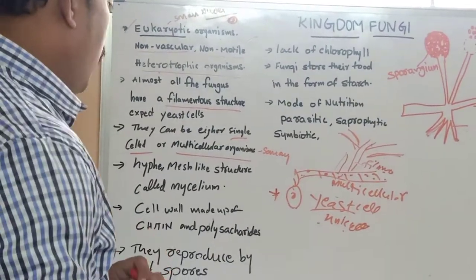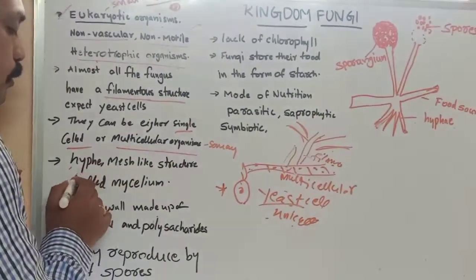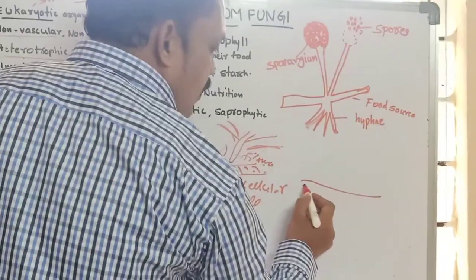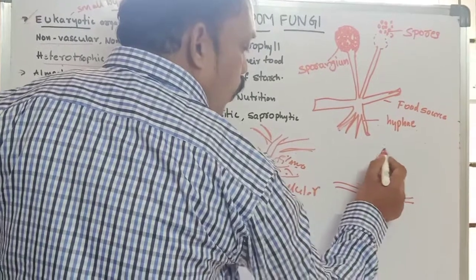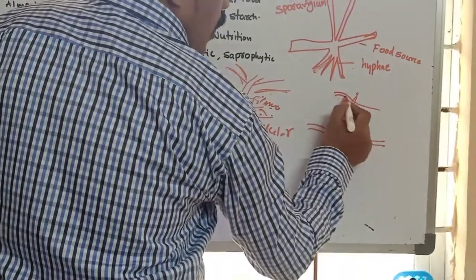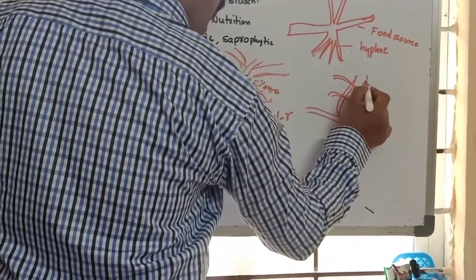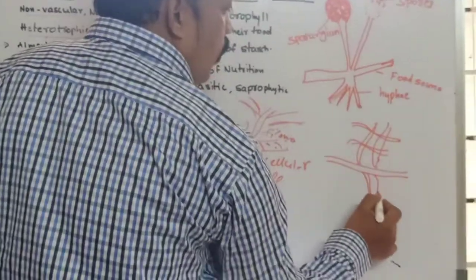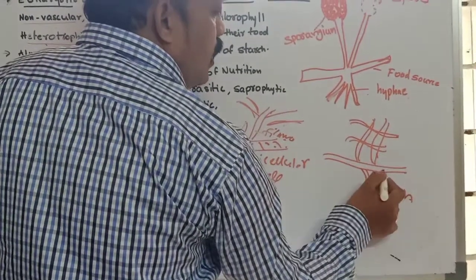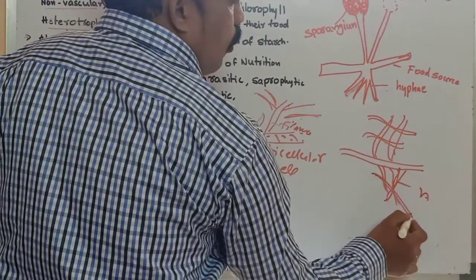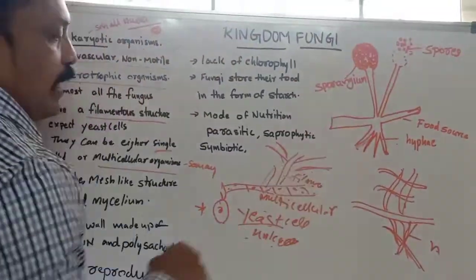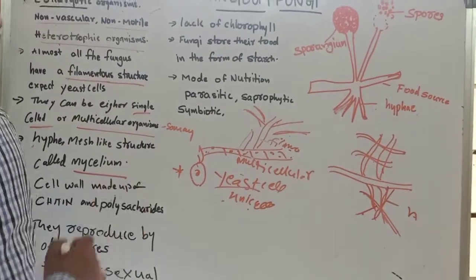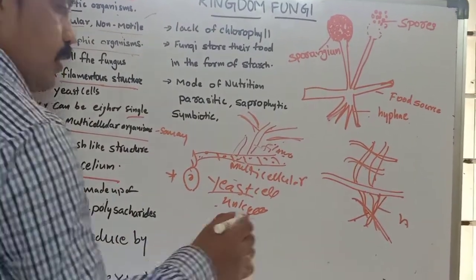And what does hyphae mean? The thread-like structures of the body we call hyphae. All the hyphae combine and form mesh-like structures. Try to understand what is mycelium. This is a single hyphae.